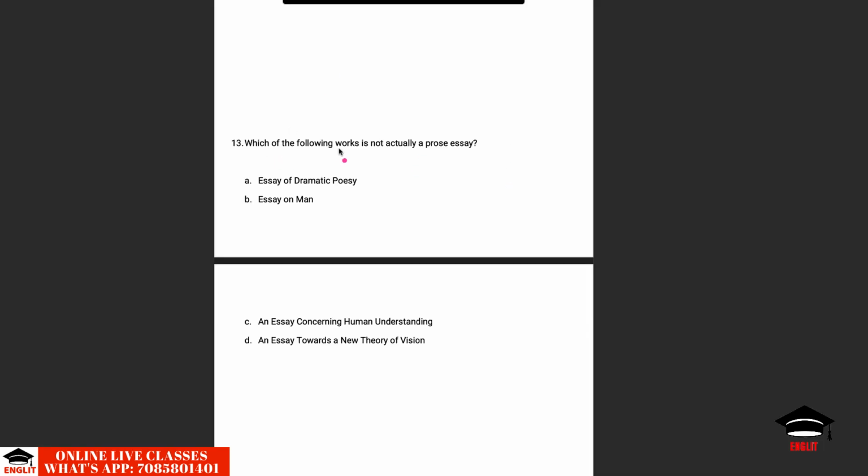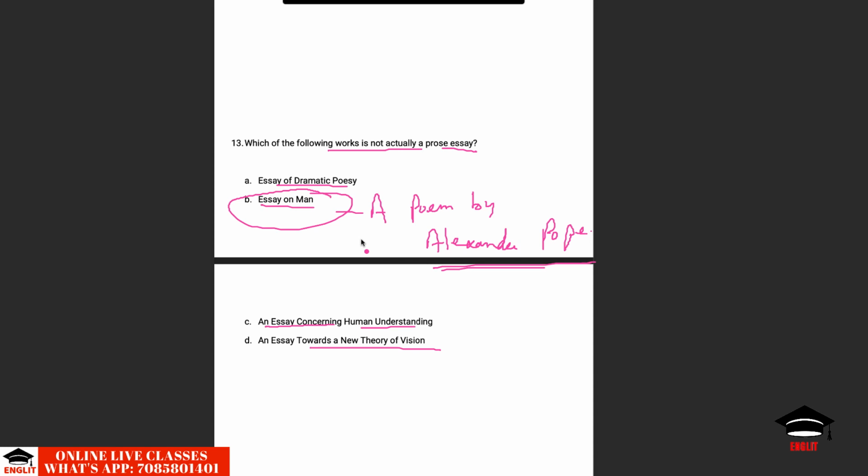Next question. Which of the following works is not actually a prose essay? Essay on Dramatic Poesy, Essay on Man, Essay Concerning Human Understanding, An Essay Towards a New Theory of Vision. The correct answer is Essay on Man, that is not a prose essay. Rather, it is a poem by Alexander Pope. It is a very famous poem in which Alexander Pope has given many important quotations, many maxims like little knowledge is a dangerous thing. So it is replete with many quotations.